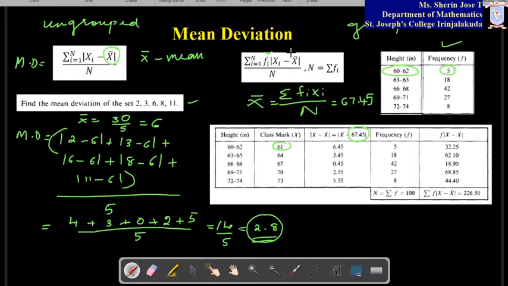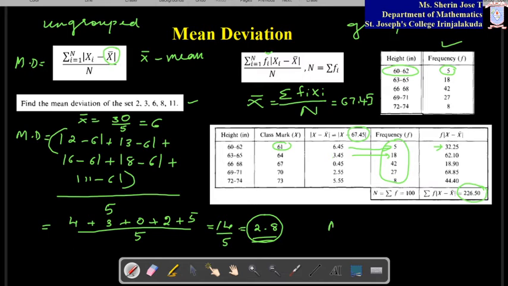Now, what is the next step? This you have to multiply with the corresponding frequency. Frequency is written here again. So you have to multiply these two numbers together. The multiplied value is written here. So 6.45 into 5 is 32.25. Likewise, each number is multiplied to get this. Then what you have to do? Find the sum of it. The sum you are getting as 226.5. Then the sum of the frequency, that is capital N, is 100.